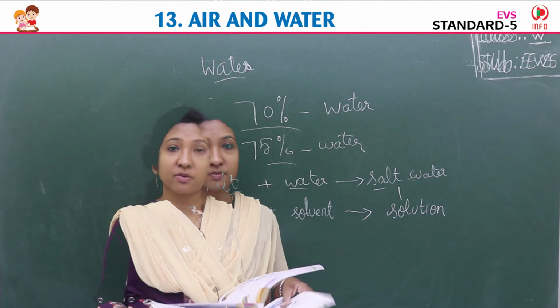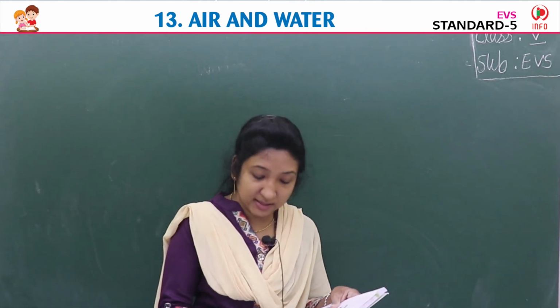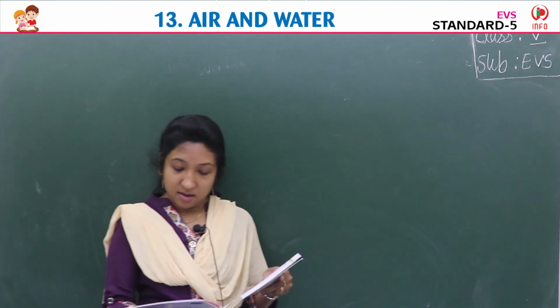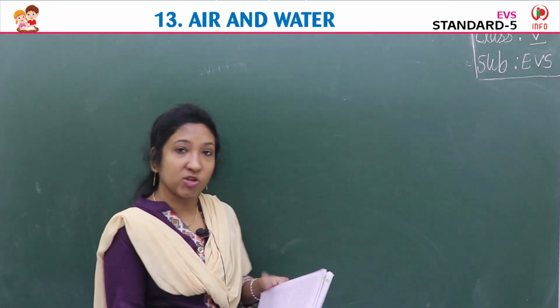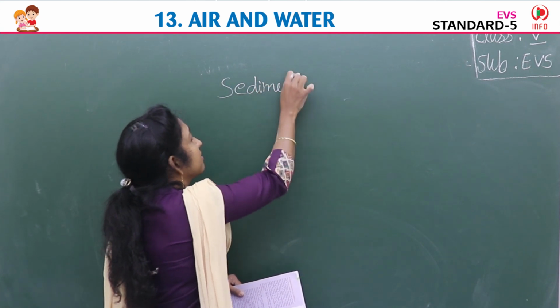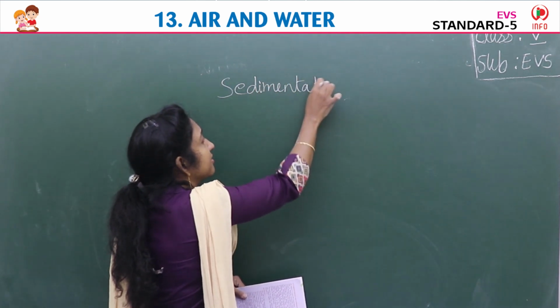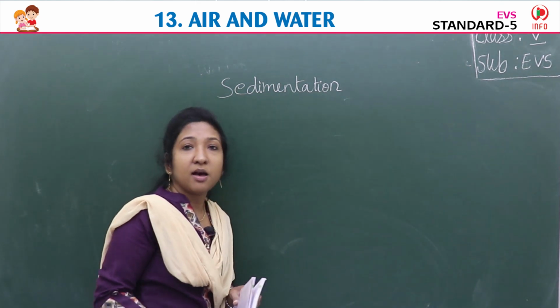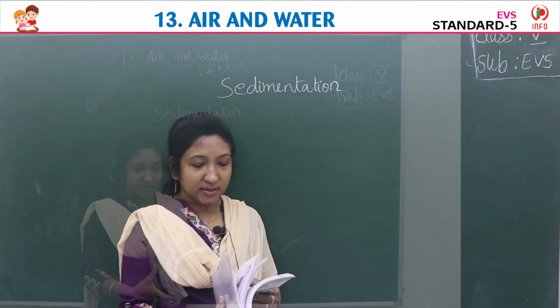Okay. So how do we remove these insoluble impurities? The first method is sedimentation. Okay. Sedimentation. So let's see what this process is. It's a process of removing the impurities from the water.